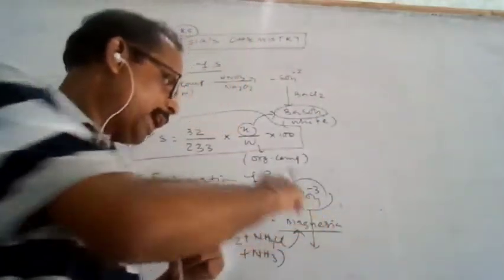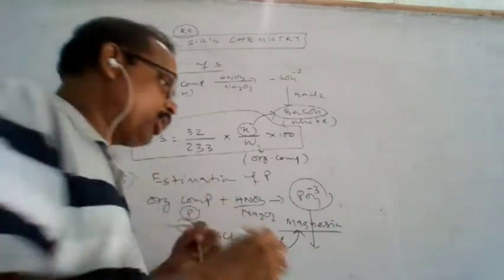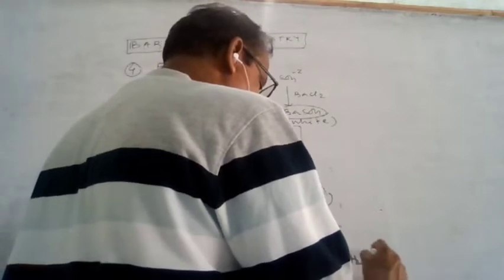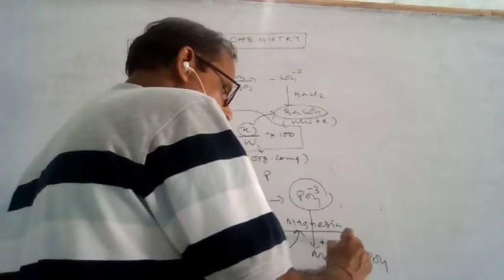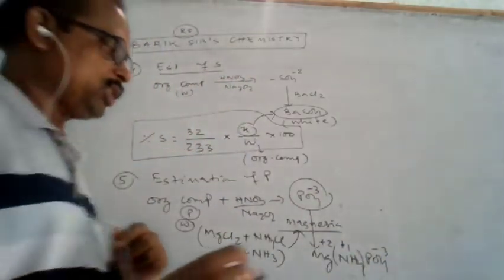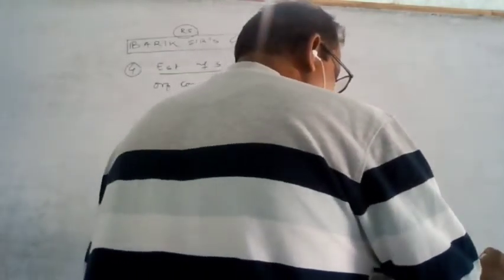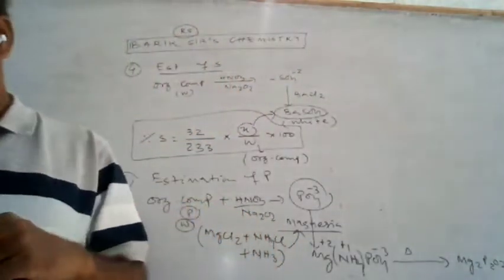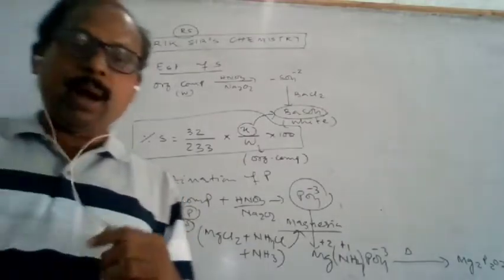So when the magnesium mixture is added, it is converted to magnesium ammonium phosphate. Here magnesium is +2, ammonium is +1, and phosphate is -3, so magnesium ammonium phosphate is formed. When it is heated, when it is ignited, it is converted to magnesium pyrophosphate.